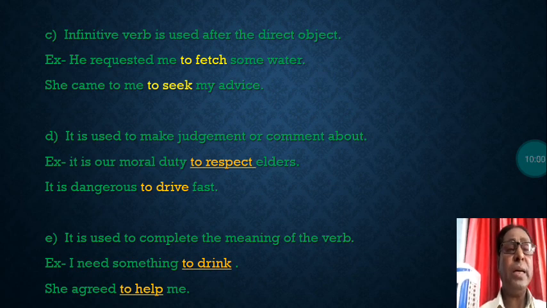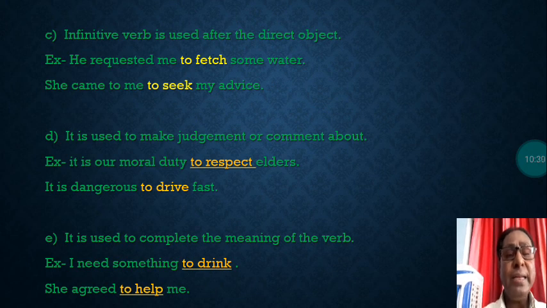So here you can see the highlighted verbs are in the to form plus base form of the verb. First form are infinitives. These all are infinitives, and I am explaining you different uses of it. Last one is here. It is used to complete the meaning of the verb.